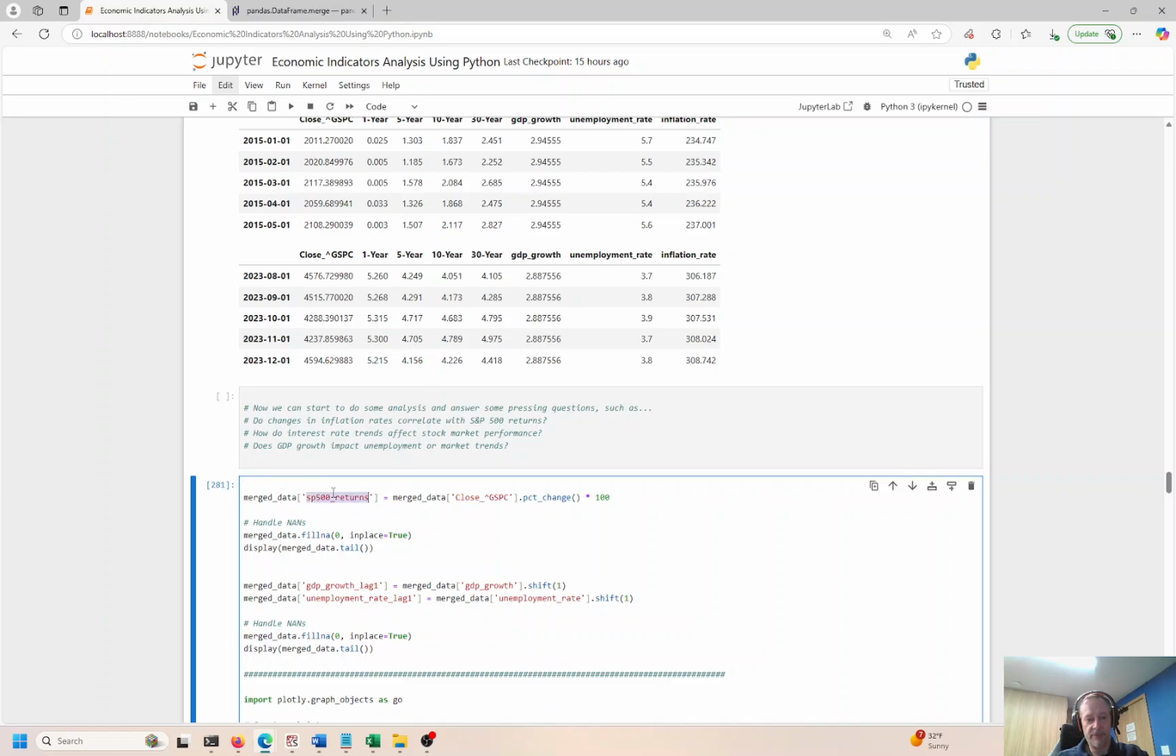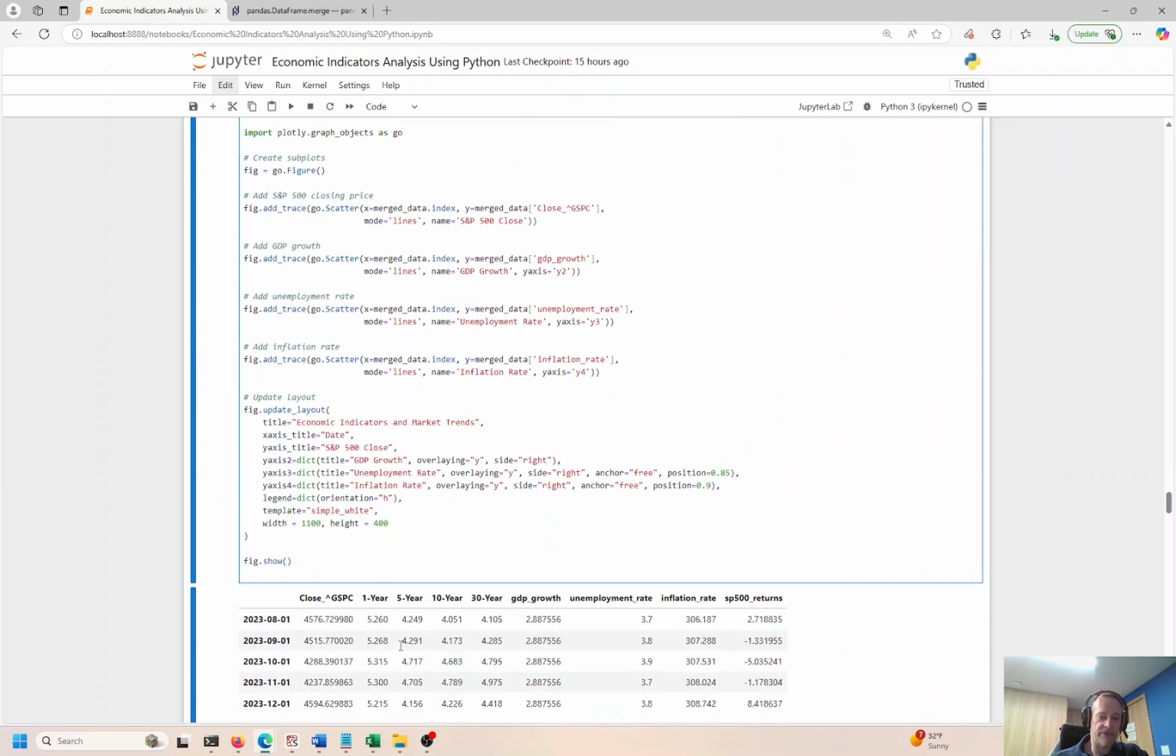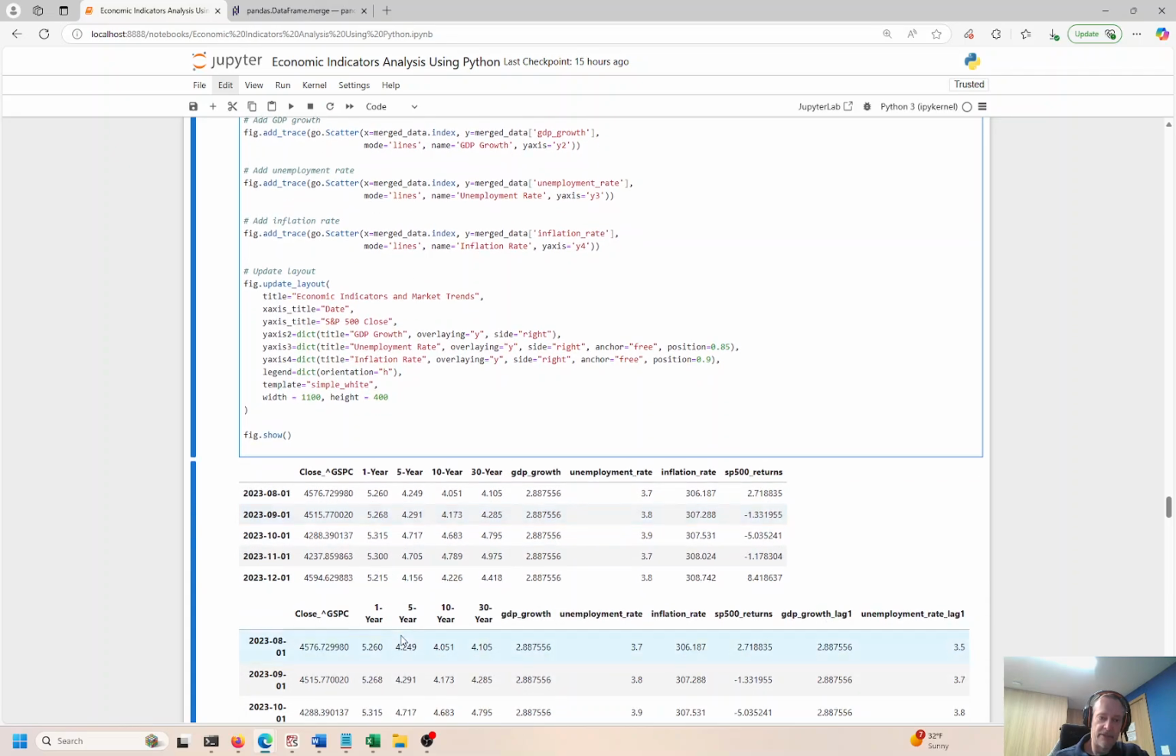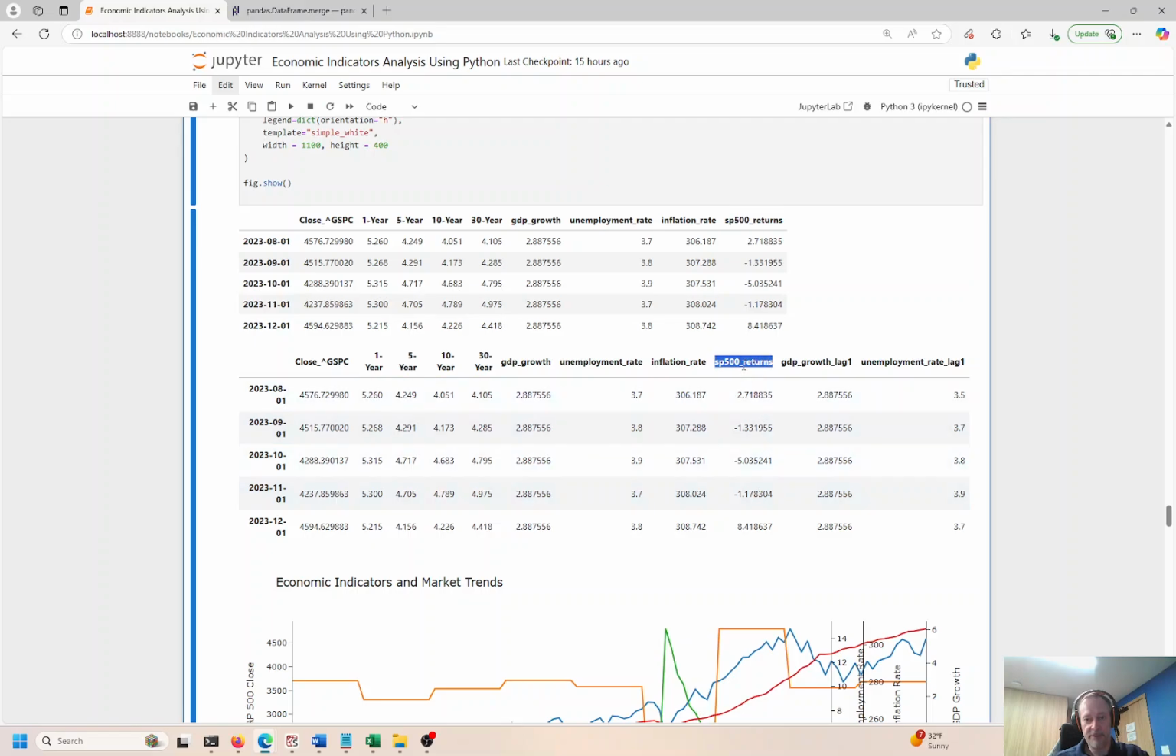So we have a closing price. We want to get the returns. We have GDP growth. We want a lag of one, and unemployment, and a lag of one, just to see if anything is changing over time. Okay, that's the point of this thing. So we have our numbers over here. There's S&P 1, 5, 10, 30, GDP, unemployment, inflation, and S&P returns. So that is looking good. Here's the S&P returns, and then we created two new features. Remember, I just showed you that half a minute ago.